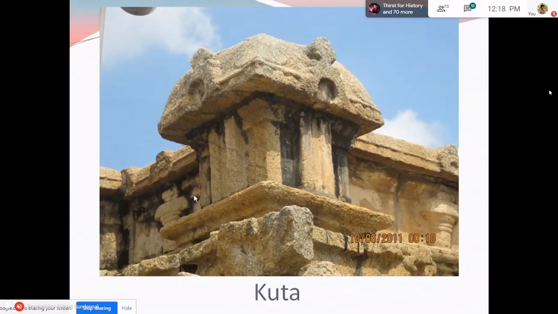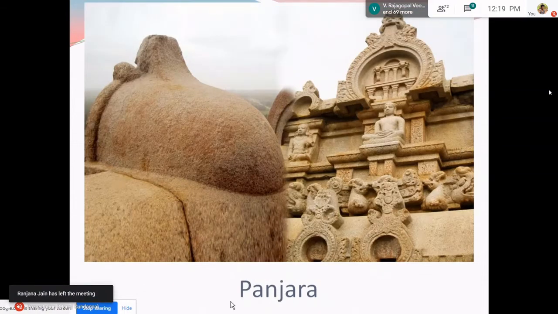See, this acts as the Adhisthana, this is the Bitti, you have the Shikara part, you have the Prastara part, everything you can see here. This is Panjara. See, can you see? It is horseshoe shaped in the front view, and it is apsidal in plan. So this is the form of a Panjara.